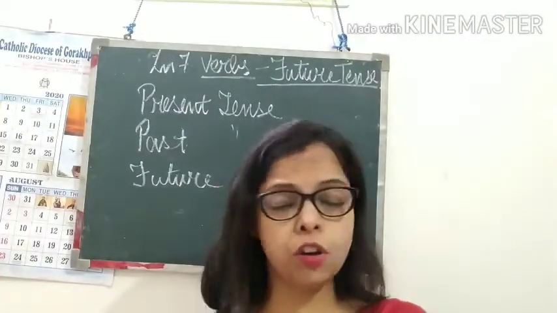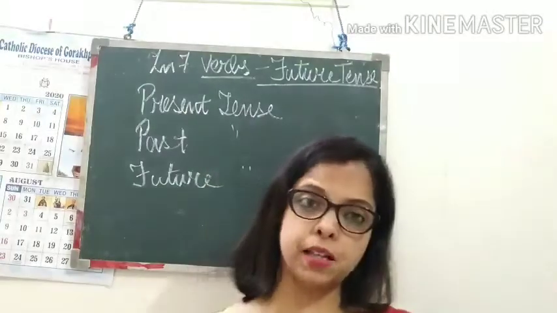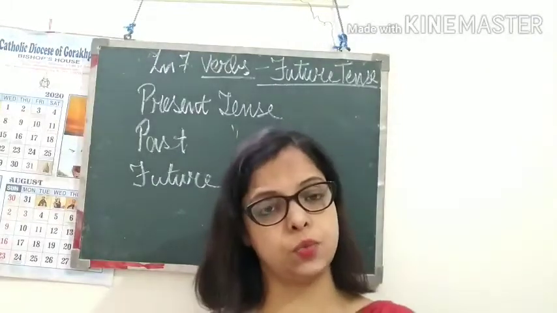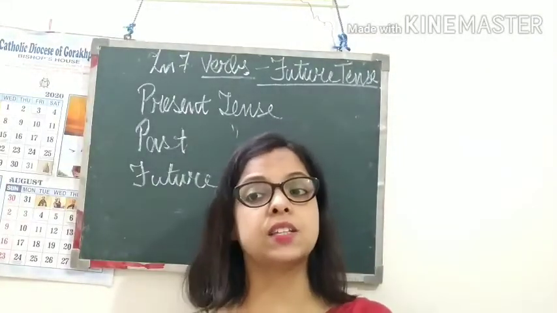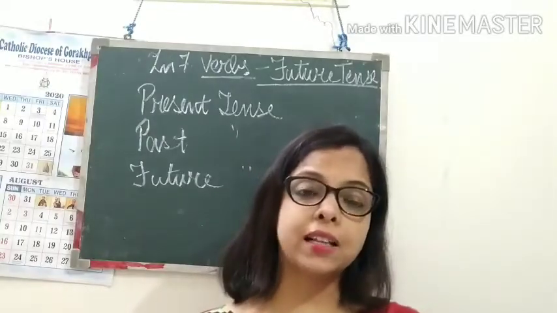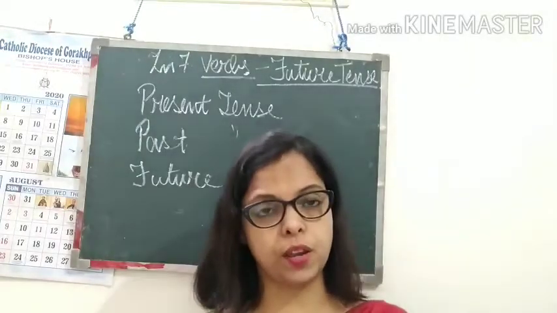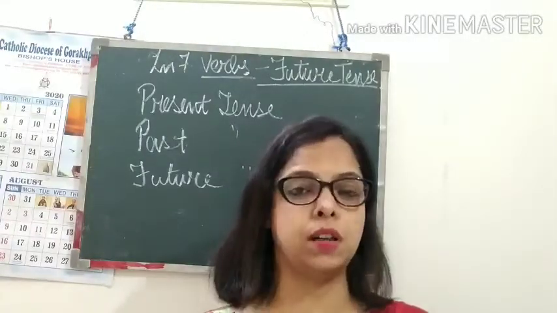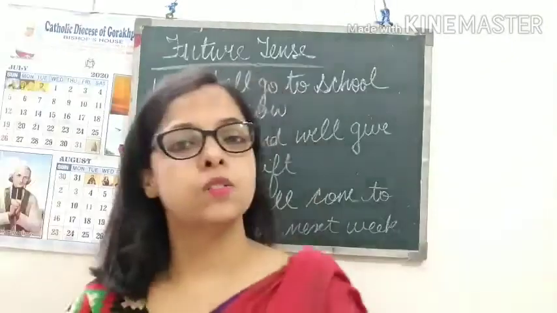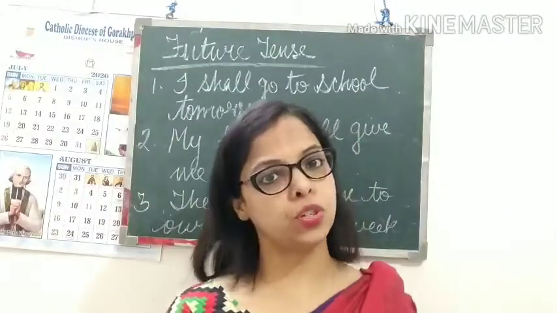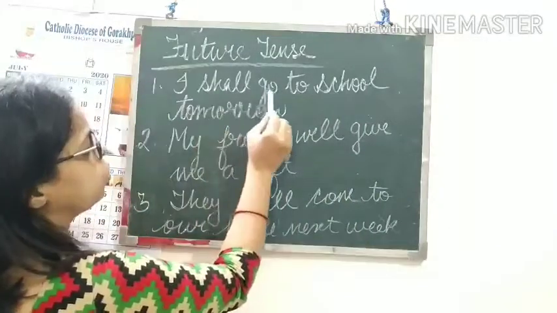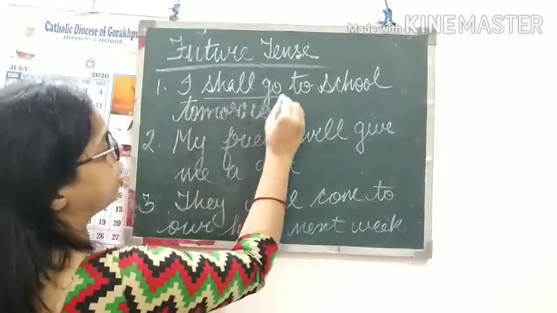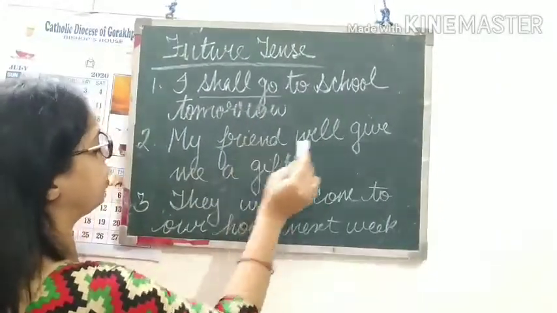So children, you have already studied present tense and past tense in class 2, and today we will study future tense. What is the future tense? The actions that are going to happen at some time in the future are known as future tense. Let us see a few examples of future tense. I shall go to school tomorrow. What is the verb here? Shall go.